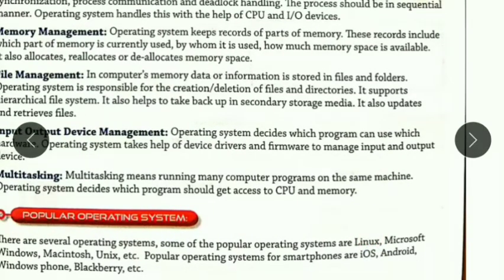Whenever we open the computer, we see the window, isn't it? That window is what? That window is Windows 7 or Windows XP, Windows 10, like this. The interface comes across you. What is that? That is nothing but the name of your operating system. Okay, so here are some operating systems which are very famous. One is Linux, another is Microsoft, then Macintosh, Unix, etc. These are some popular operating systems.